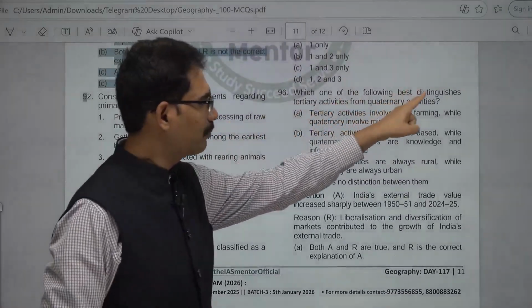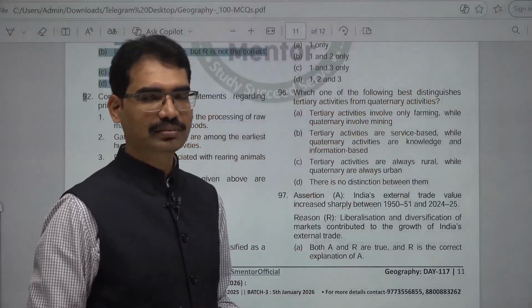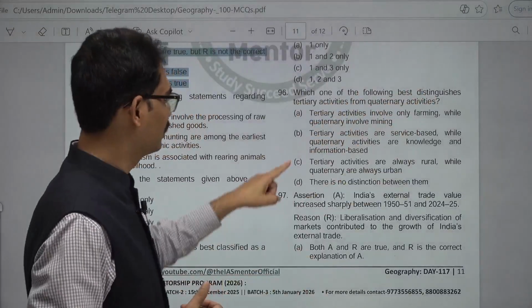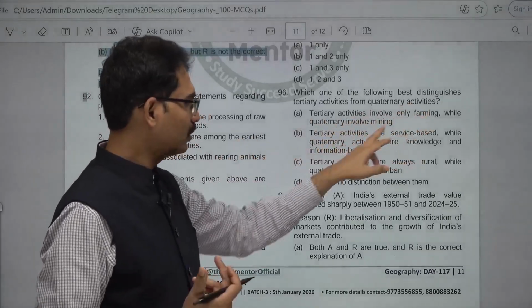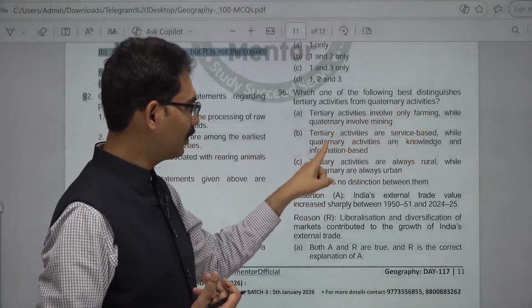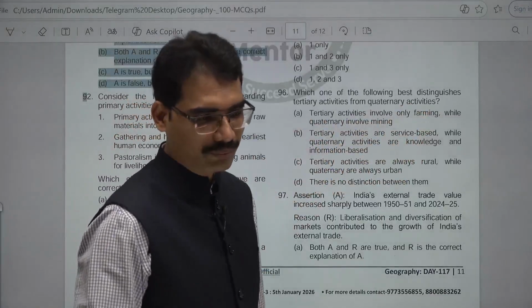Which one of the following best distinguishes tertiary activities from quaternary activities? Service sector and higher levels. Tertiary activities involve only farming? No, tertiary activities are service based while quaternary activities are knowledge and information based. 96, B is the answer.